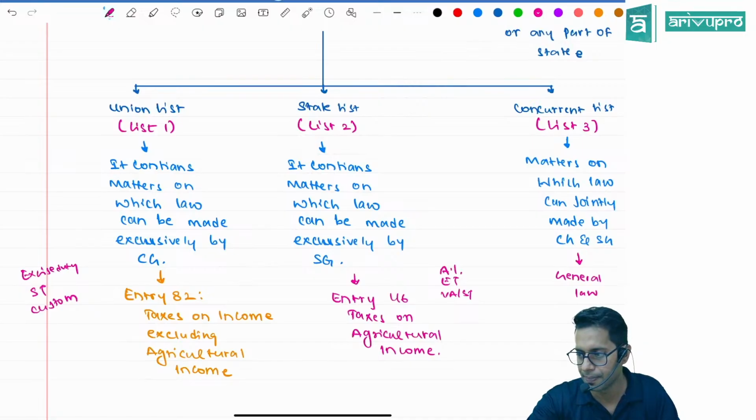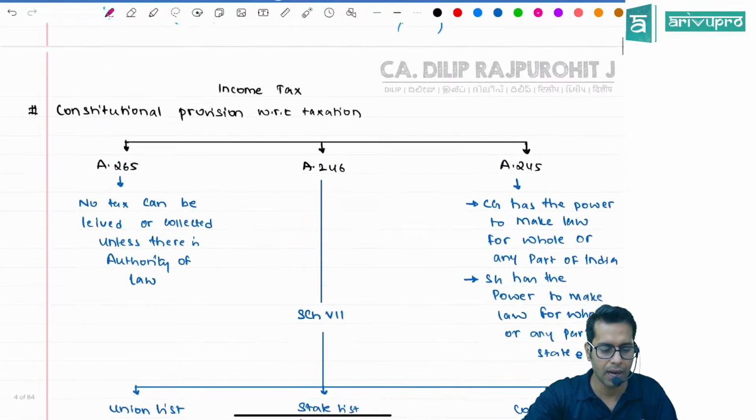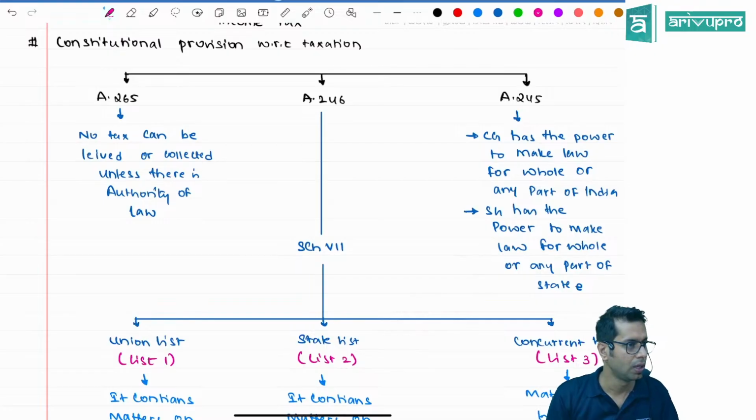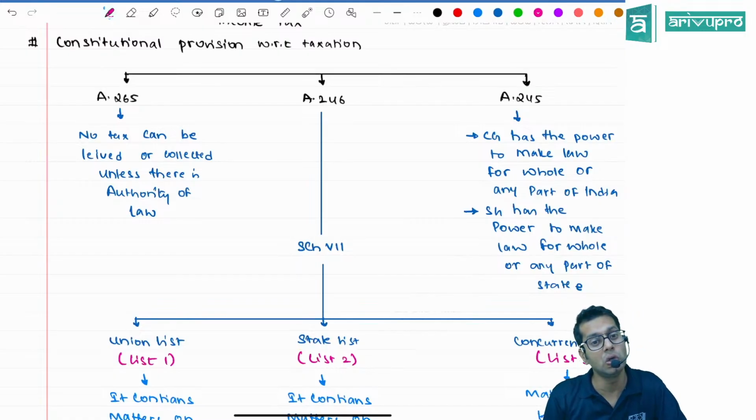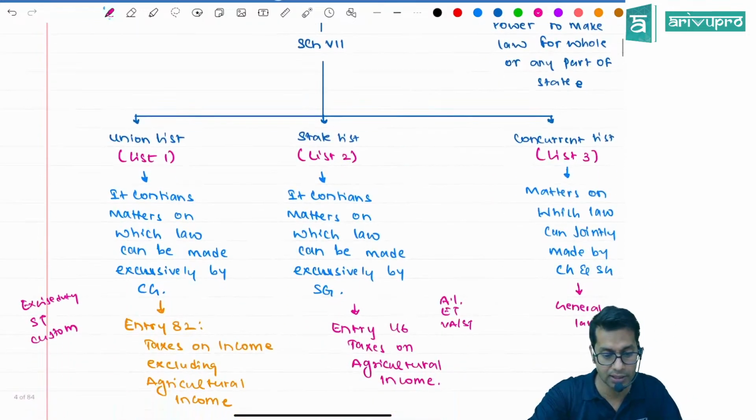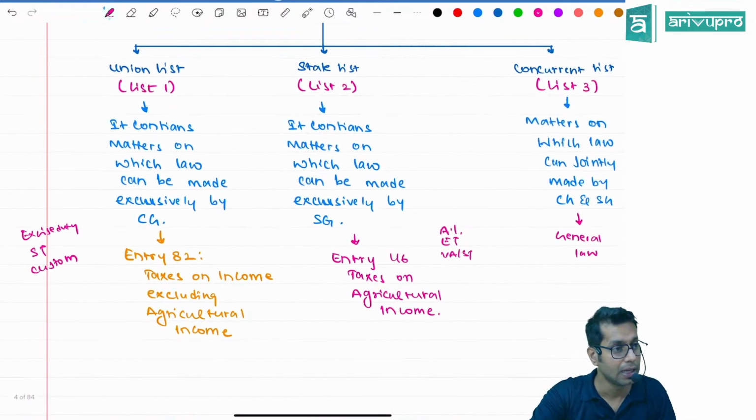Okay? How many articles are important from the constitution point of view? Articles 2, 65, 245 and 246. Article 246 has a schedule called Schedule number 7. In Schedule number 7, how many lists are there? The state list, union list, and concurrent list. In the union list, whatever is there, who can make the law? Only the central government. In the state list, whatever is there, who can make the law? Only the state government. Whatever is there in the concurrent list, both the central government and the state government can make the law.